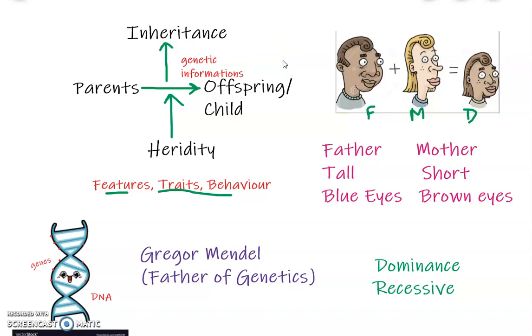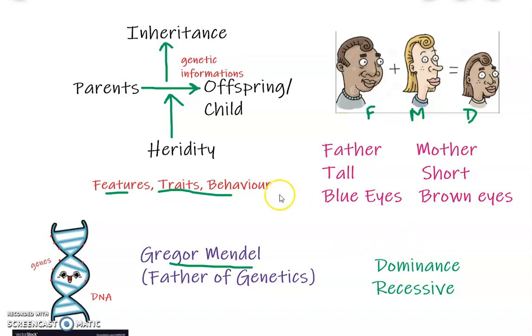Okay, genetic, you know what genetics is. Genetics is the branch of science that deals with the study of genes. The branch of science which deals with the study of genes is known as genetics. Gregor Mendel is known as the father of genetics. He is a brilliant scientist, and we will cover a lecture on him and his theories, and how he became the father of genetics. For now, you should just know that he is known as the father of genetics.